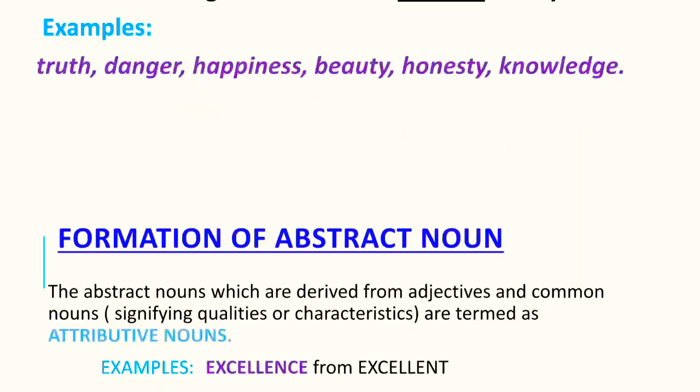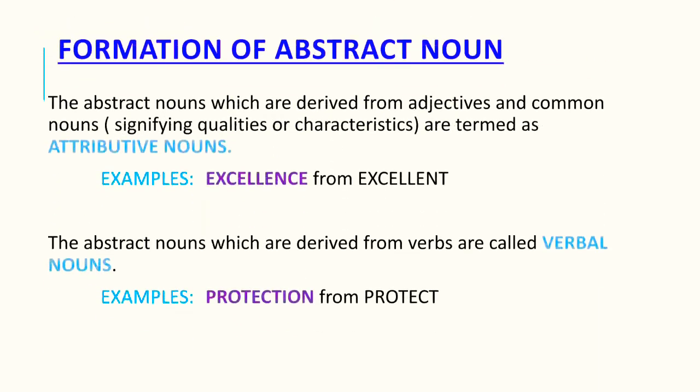Next, formation of abstract noun. The abstract nouns which are derived from adjectives and common nouns signifying qualities or characteristics are termed as attributive nouns. Examples: excellence from excellent. The abstract nouns which are derived from verbs are called verbal nouns. Examples: protection from protect.